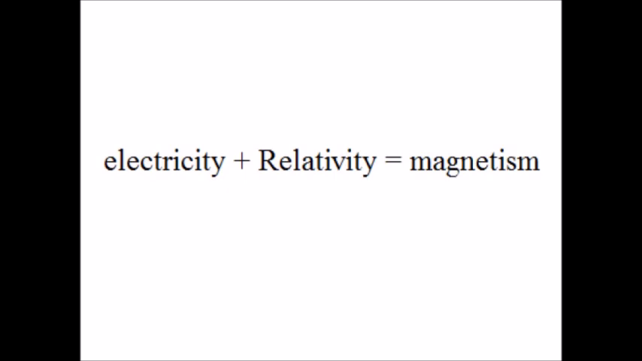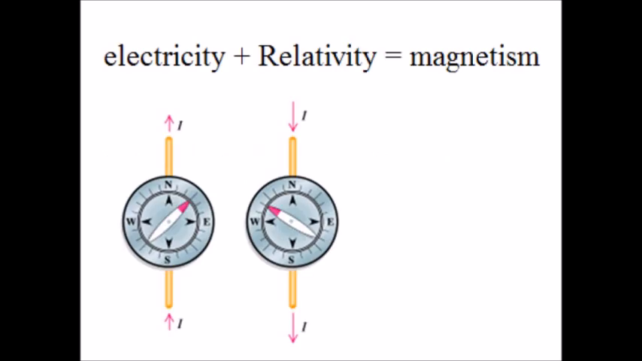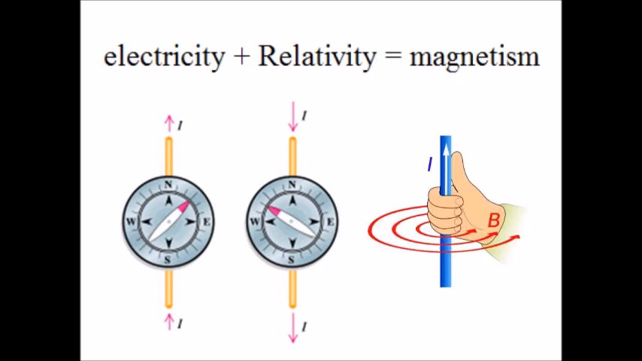So the goal of this video is to show that electricity plus relativity equals magnetism, and to bludgeon you with equations. You have been warned. First, what is magnetism? Electric currents create magnetic fields. They put forces on compasses. They follow the right-hand rule. And they follow this equation.